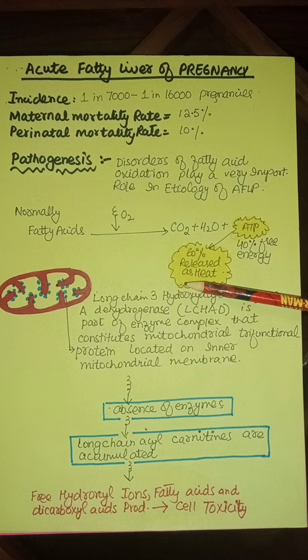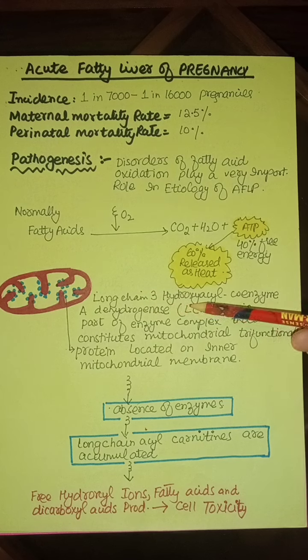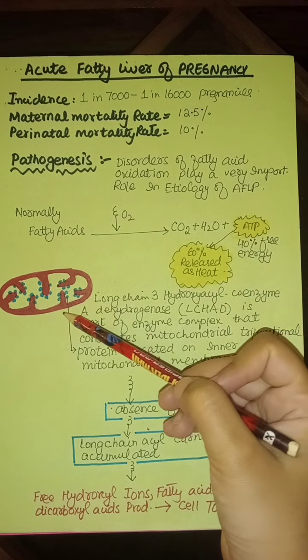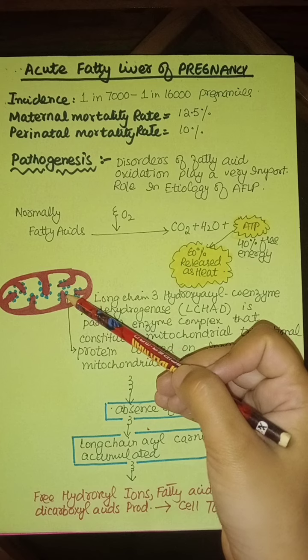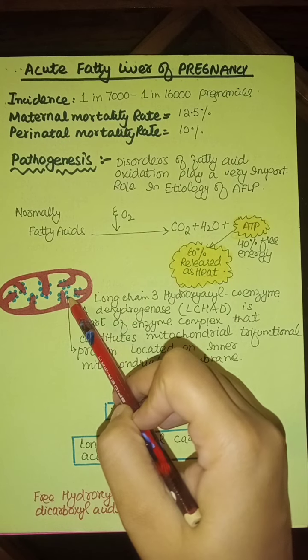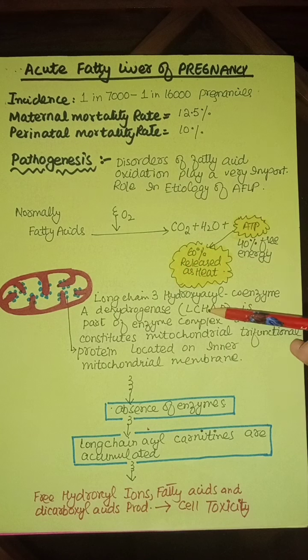And normally there is an enzyme which helps in this conversion. This is the long chain 3 hydroxyacyl coenzyme A dehydrogenase, that is a part of the enzyme complex that constitutes the mitochondrial trifunctional protein located on the inner mitochondrial membrane, which I have shown in the diagram. The proteins are present on the inner mitochondrial membrane, and in these proteins the enzyme complex is there, and this LCHAD is part of this enzyme.